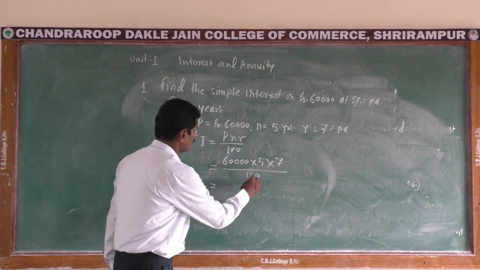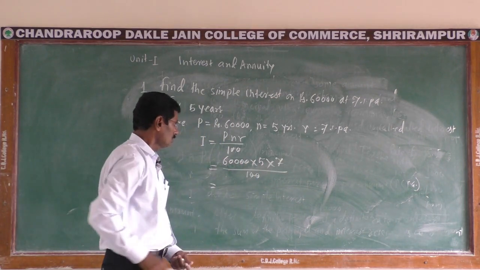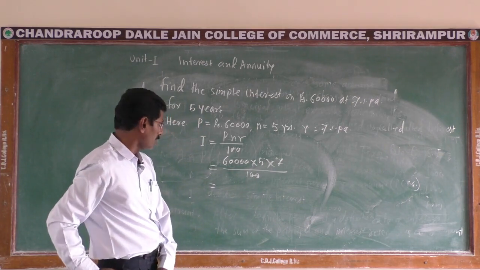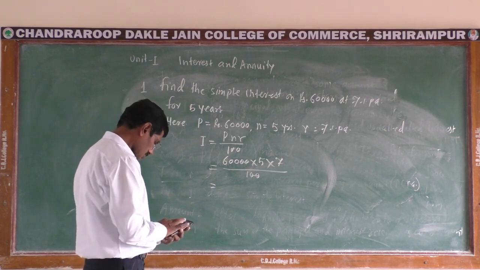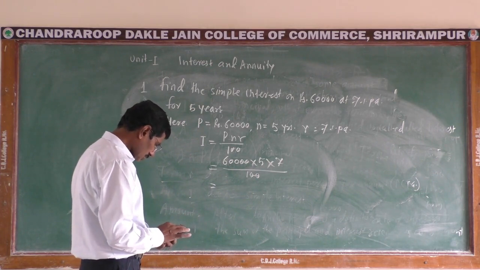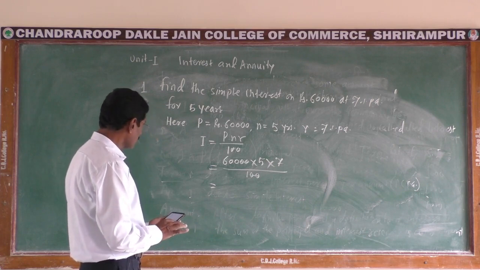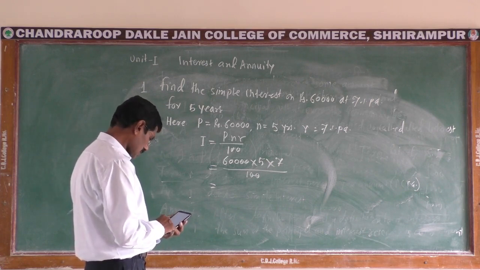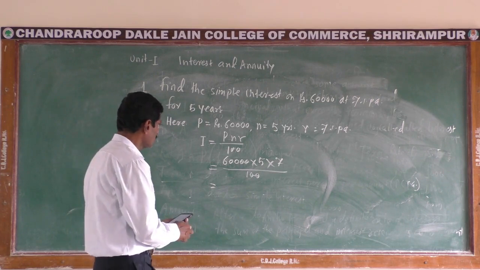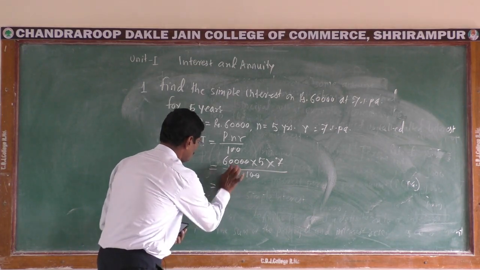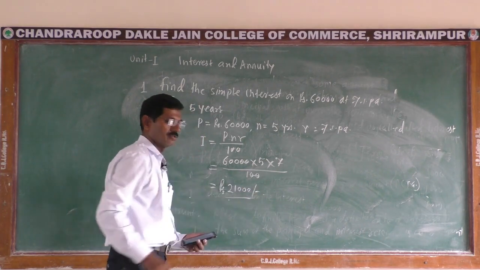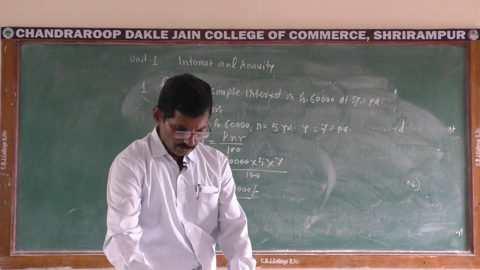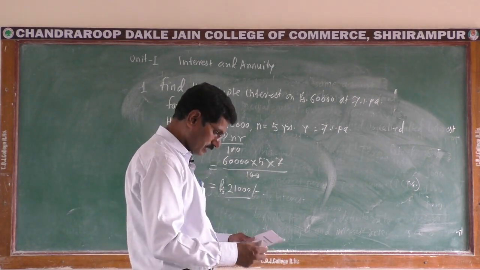Then we make a simple calculation: 600 into 5 into 7, 21,000. Simple interest is rupees 21,000. Then take the next example.